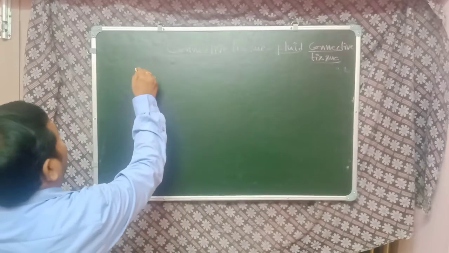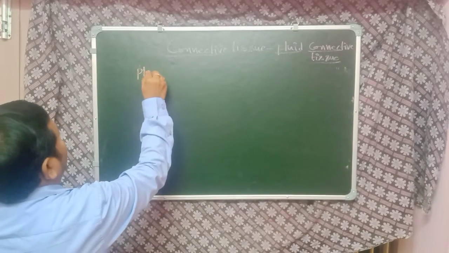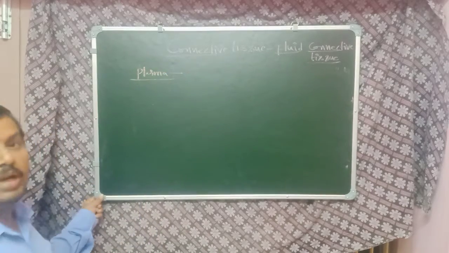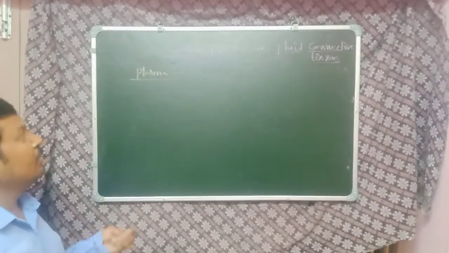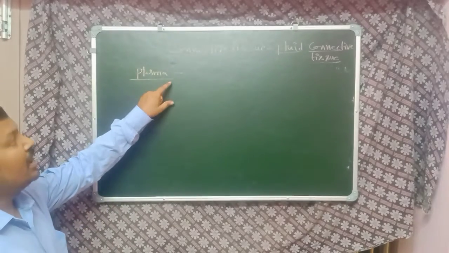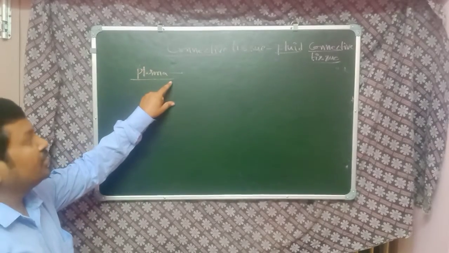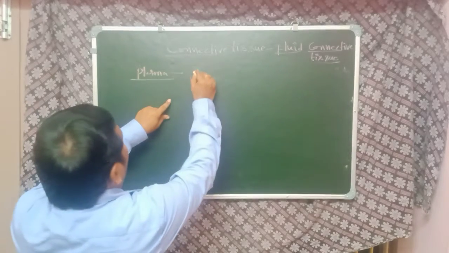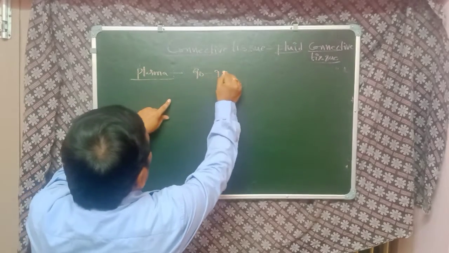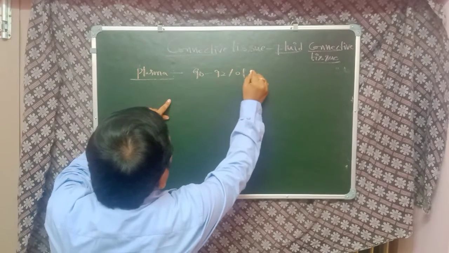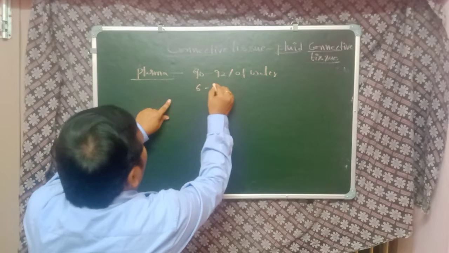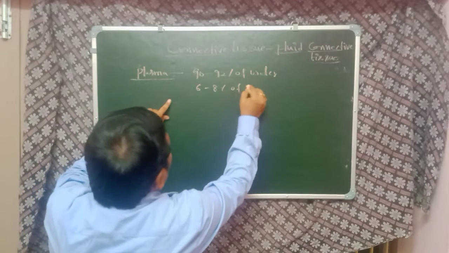Next, plasma. The liquid matrix of the blood is also known as plasma. Plasma consists of 90 to 92% water and 6 to 8% solutes.